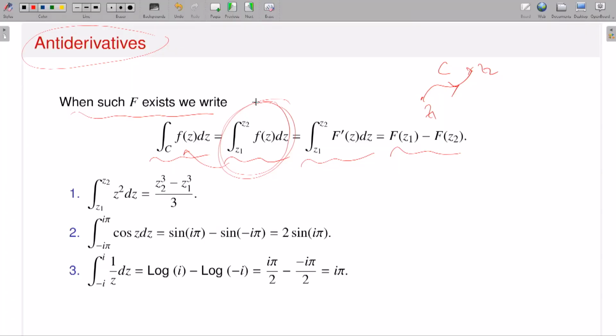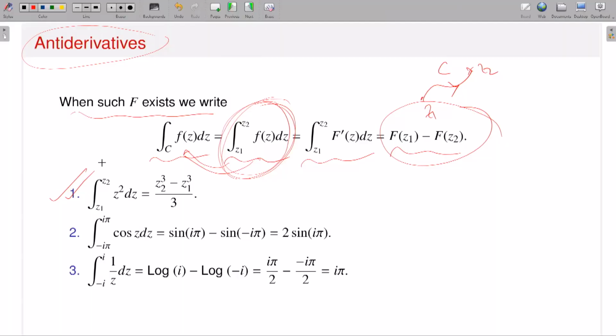If these things happen, then this kind of integration or this kind of symbol makes sense, and you can have the value of these integrations, which is nothing but these contour integrations, and the value is capital F of Z1 minus capital F of Z2. So one example I have just discussed. For example, if I calculate the integration from Z1 to Z2 of Z squared dz, what will be the value? First you just ensure whether your integrand, that means Z squared, possesses an antiderivative or not, and you can easily check that.